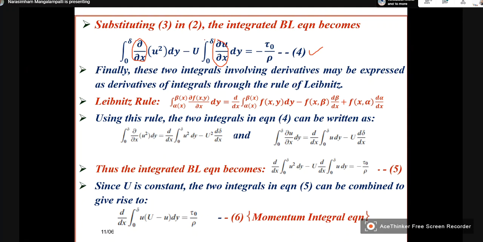Now here we will use the simple Leibniz rule.